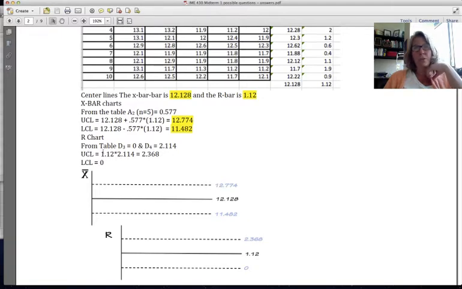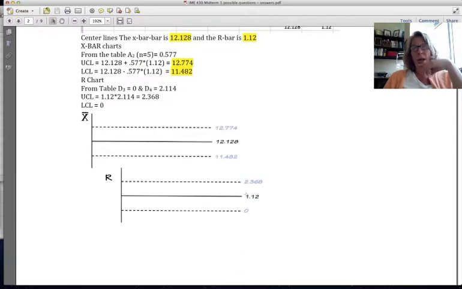So for the upper control limit, you just take R bar times that. You can see this is what I have here, 0, 1.2, and 2.3. That is all you do on this sample. You just create these charts.